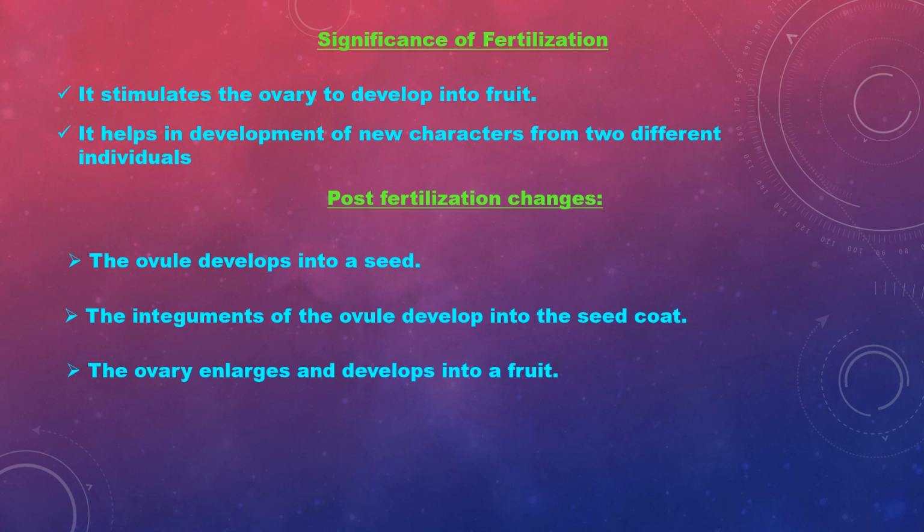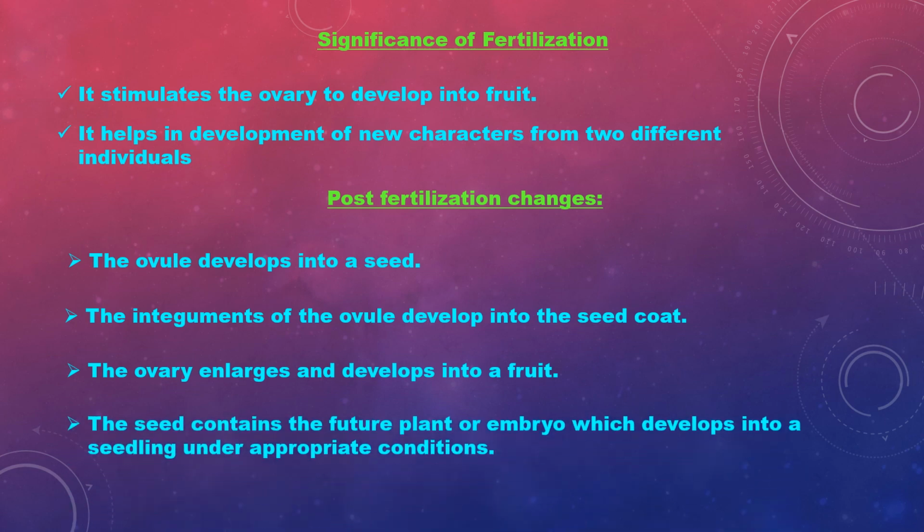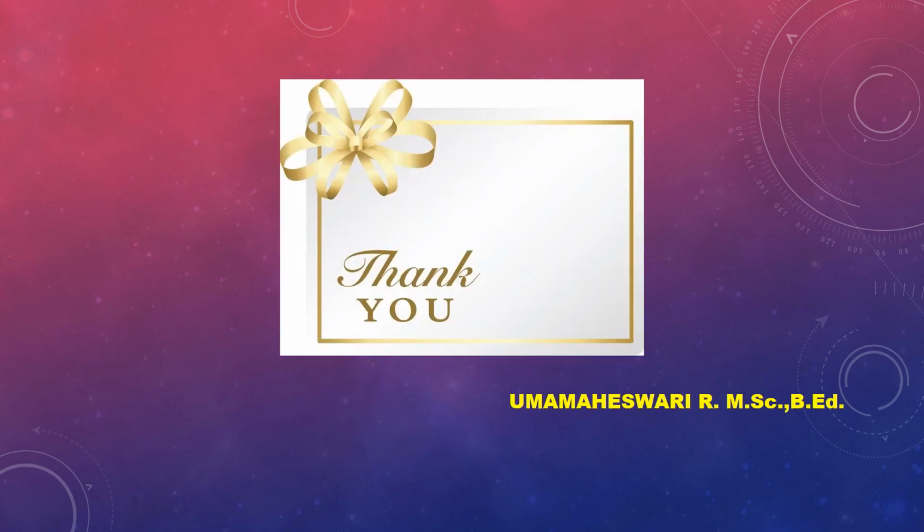The ovary enlarges and develops into a fruit. The seed contains the future plant or embryo, which develops into a seedling under appropriate conditions. Seedling means a new young plant. After fertilization only we will get different types of fruit. Best example, mango, seed with flesh.